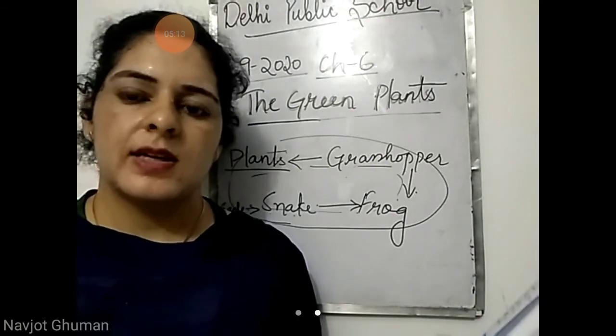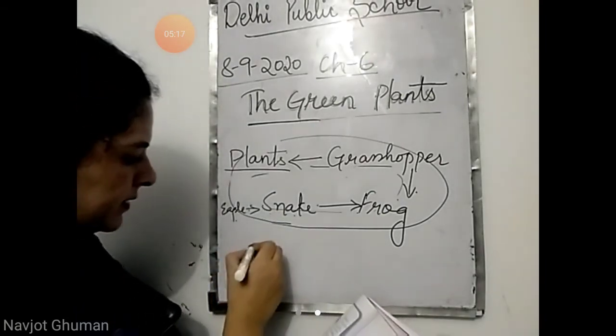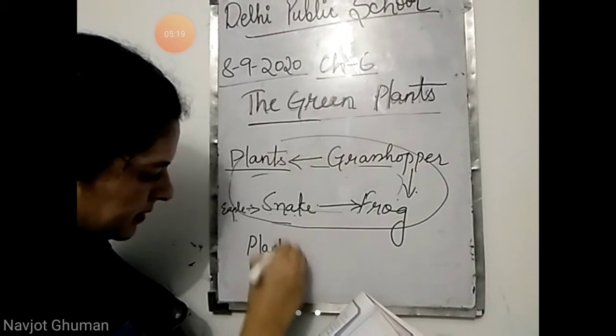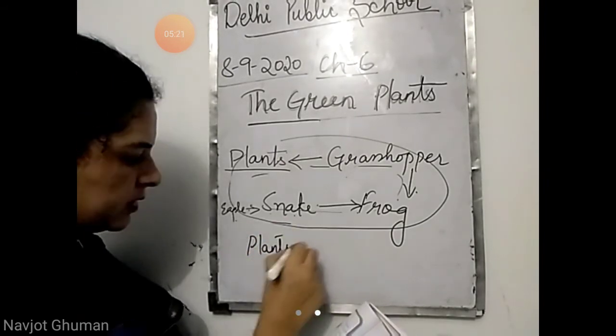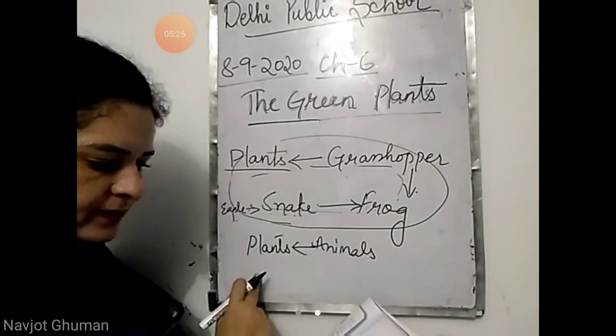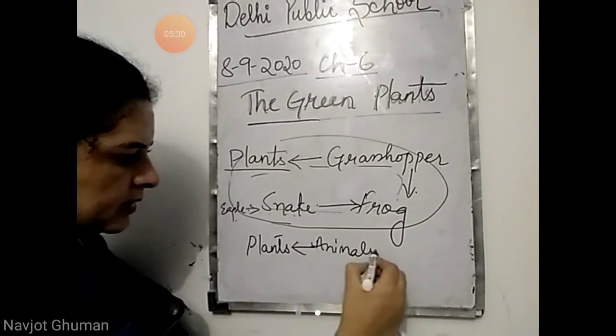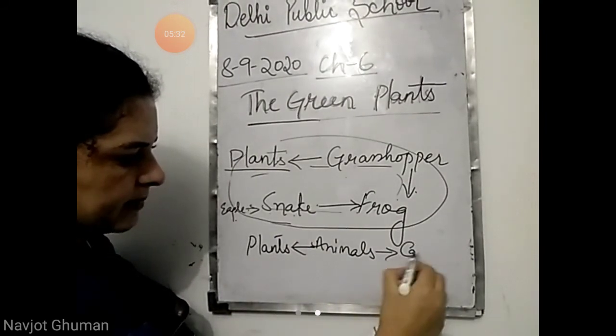Now what is the cycle given over here? First is plants, they make their own food. Animals will eat these plants, then animals will release carbon dioxide.